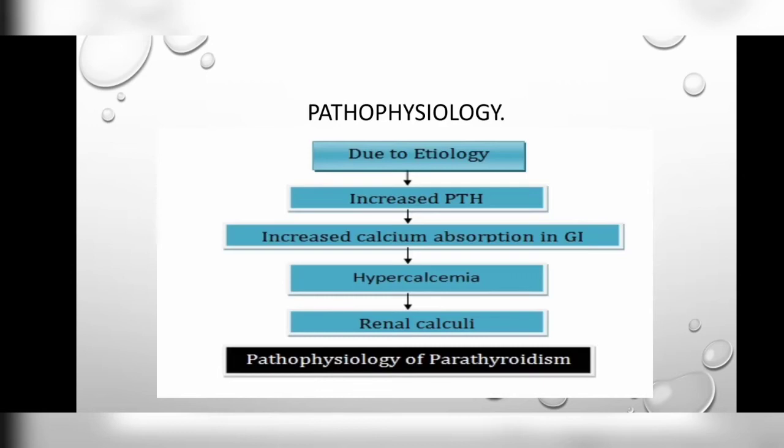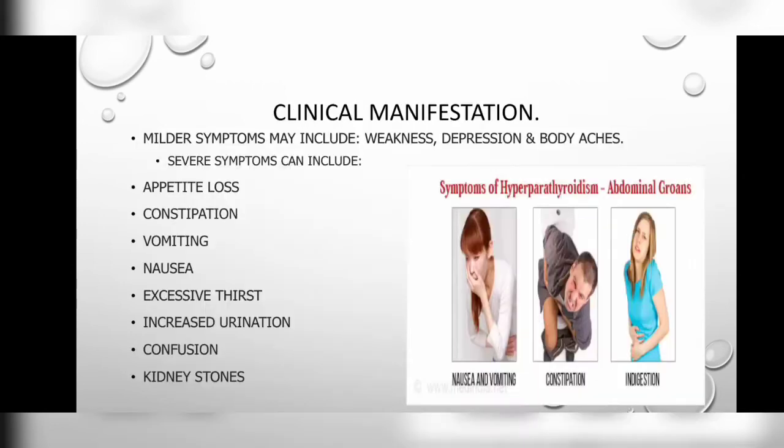So due to any etiological factors, the parathyroid hormone gets increased, and the increased parathyroid hormone increases calcium absorption in the GI tract, which develops hypercalcemia. It can also lead to renal calculi, which are kidney stones. Then look at the clinical manifestations, the signs and symptoms from which you get to know about hyperparathyroidism.